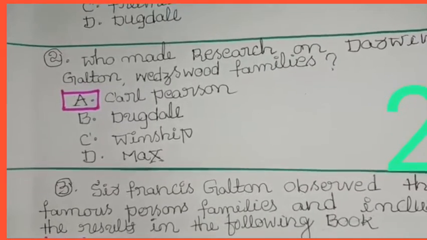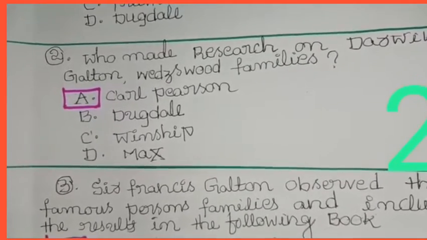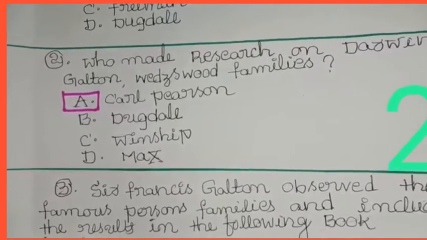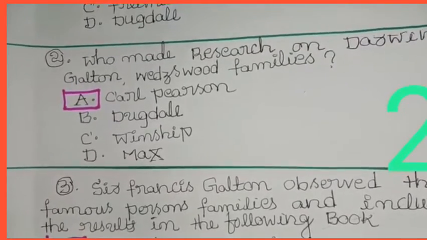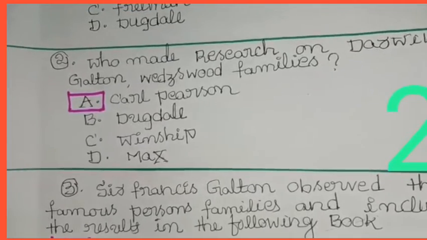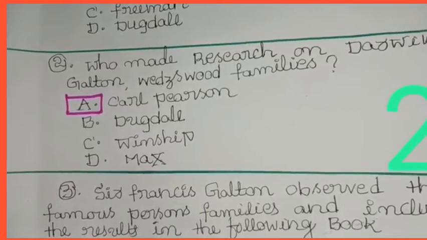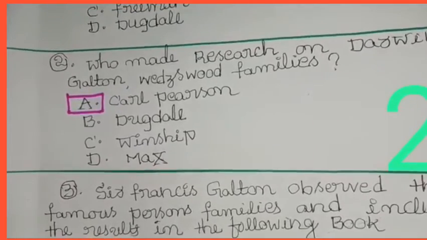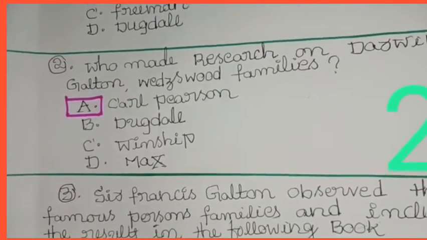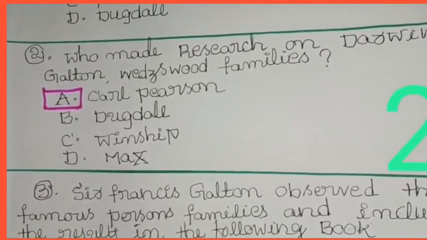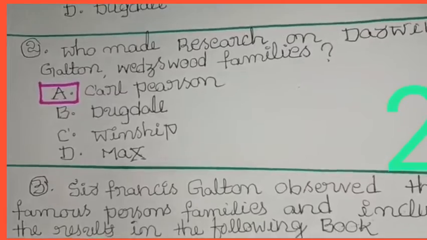The answer is Carl Pearson. Carl Pearson made research on the Darwin, Galton, Wedgwood families and he used the statistics method to analyze this research. So the answer is A. Carl Pearson.